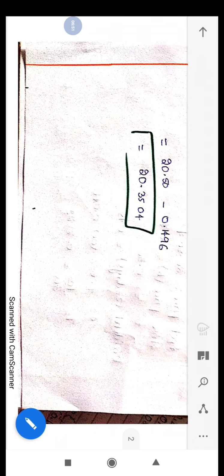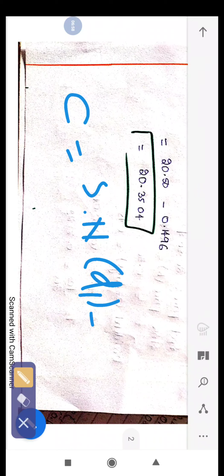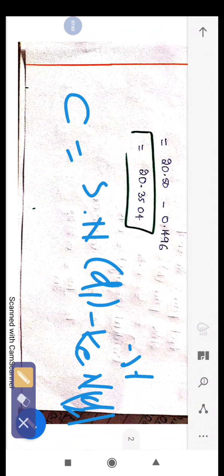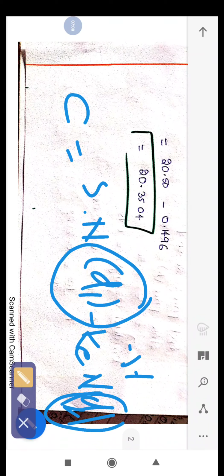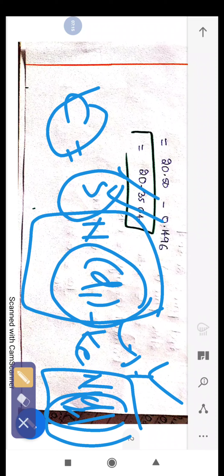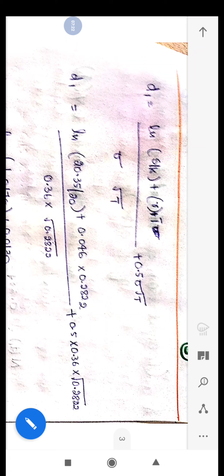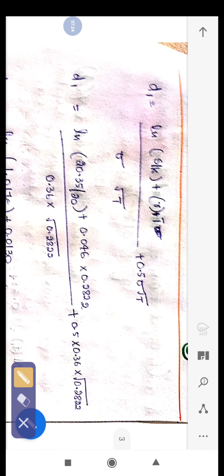the formula for calculating the value of the call option is C equals S into N(d1) minus K e to the power of -rT into N(d2). So for this purpose, first of all we have to calculate d1 and d2. After that we have to calculate N(d1) and N(d2). So all this information is already given. First of all, we have already calculated the stock price, so the same procedure will be there.